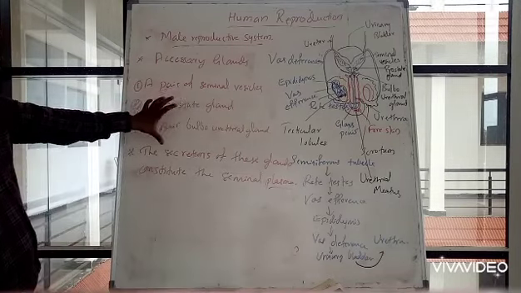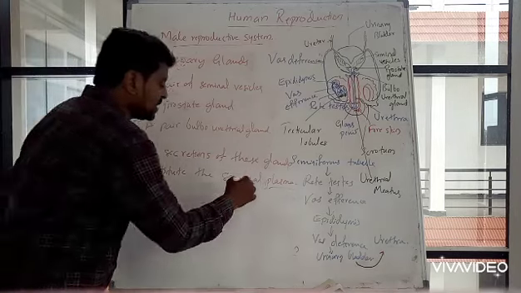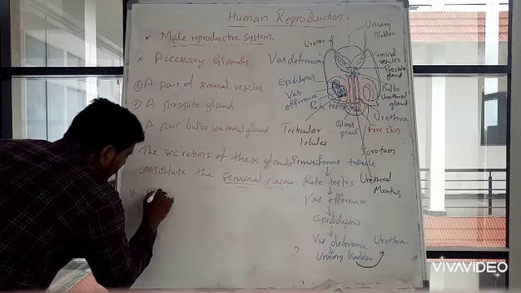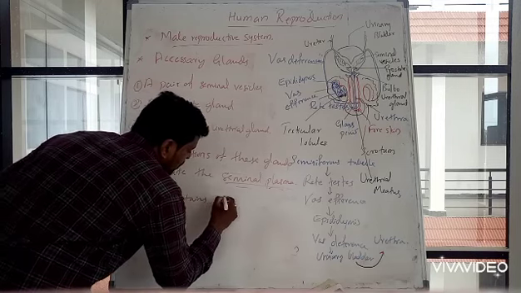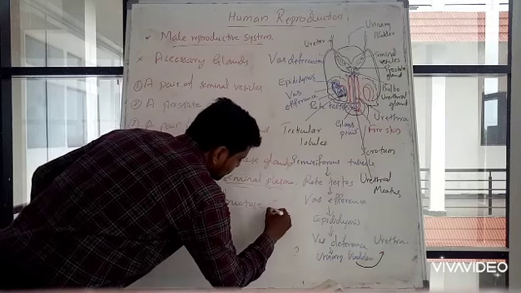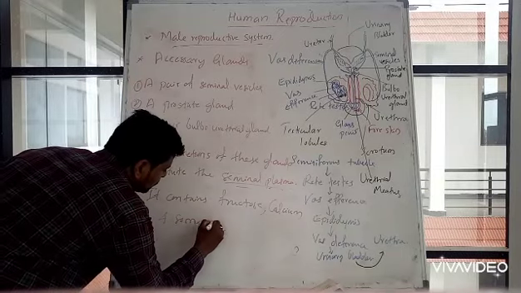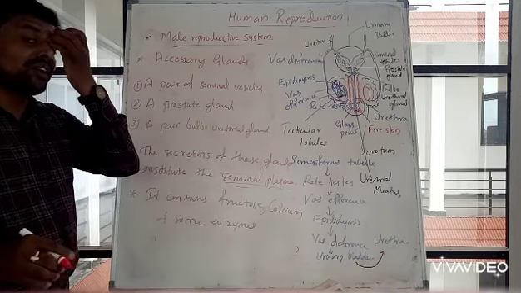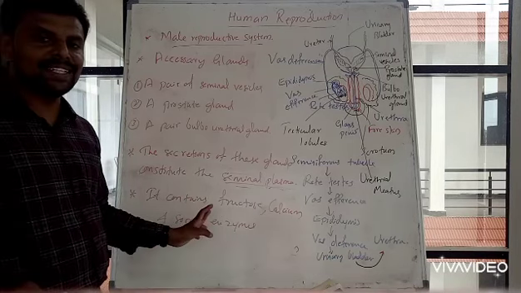Whatever these three glands secrete is a liquid, and that fluid is known as seminal plasma. The seminal plasma contains fructose, calcium, and some enzymes.